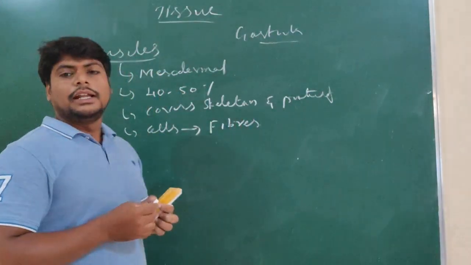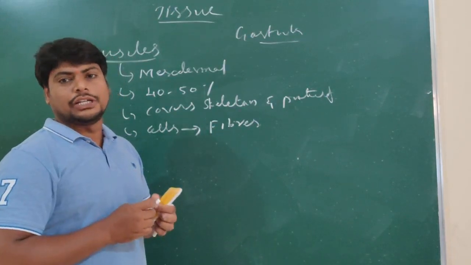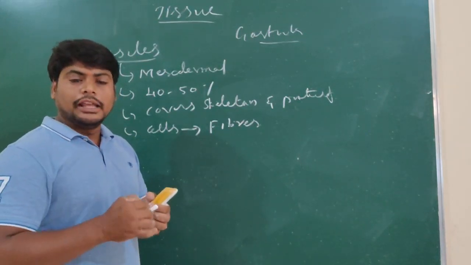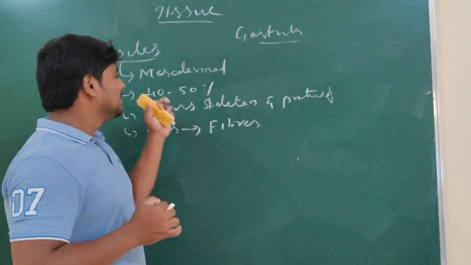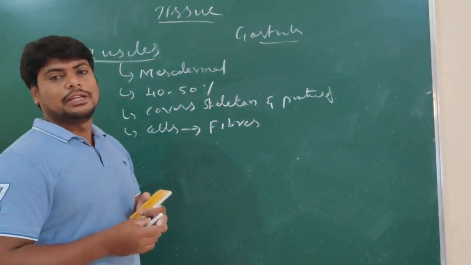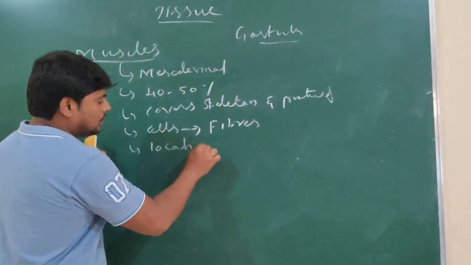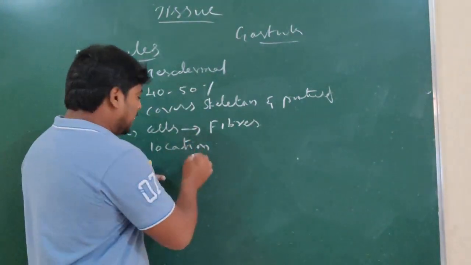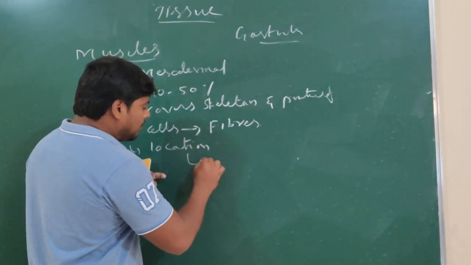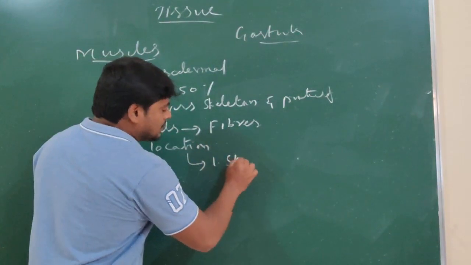Based on their location, where they are found, the muscles are classified into three types. Based on location, how many types of muscles are there? Three. What are they?